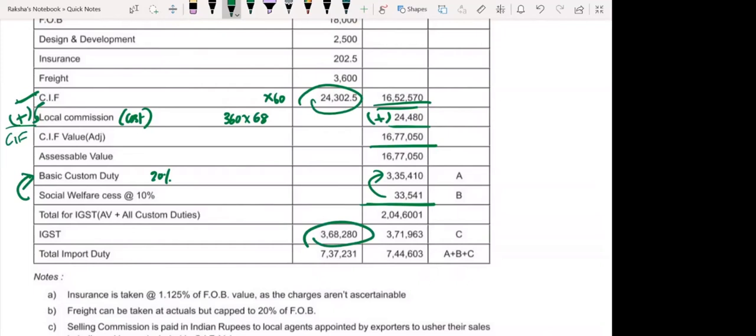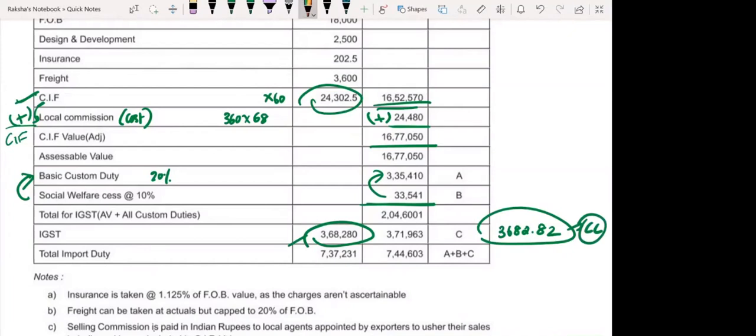Now you are asking me what is this 371 minus 371,963. If you do, you are getting a difference of 3,682.82. See, 3,682.82 is 10% of this 3,68,280. So 3,682.82 is 10% of IGST, right? So I believe this could be the compensation cess that they have added in the question.